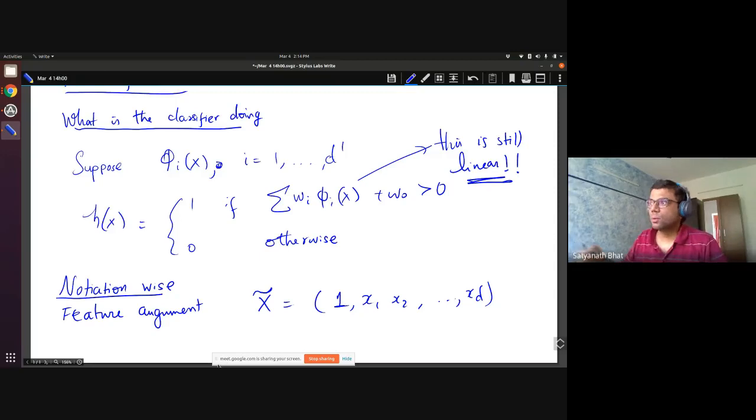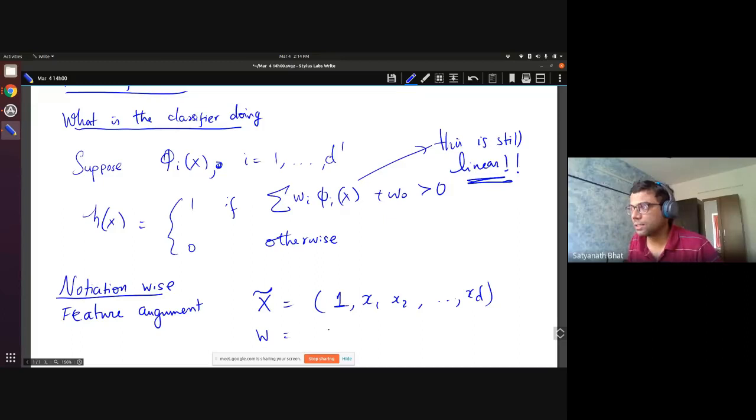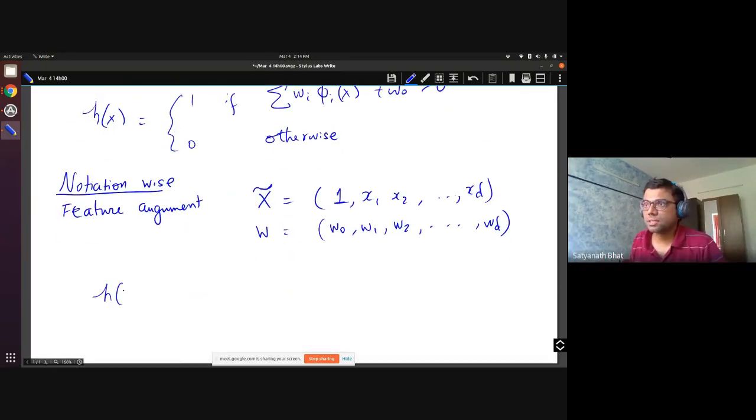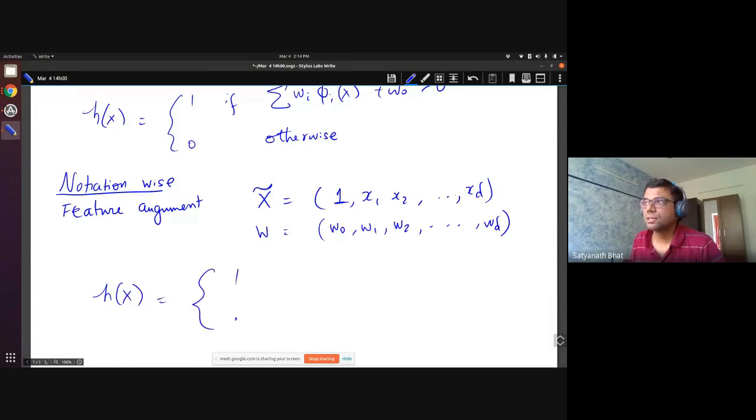Okay. So now what that allows us is that the W that you are trying to learn will have W0, W1, W2, all the way up till WD. And now the linear classifier that you have considered will have a simplification, and you will have it in a much more elegant form like this. Okay. So basically, this allows us to discuss this in an easier way. That is the reason why we have this feature augmentation.